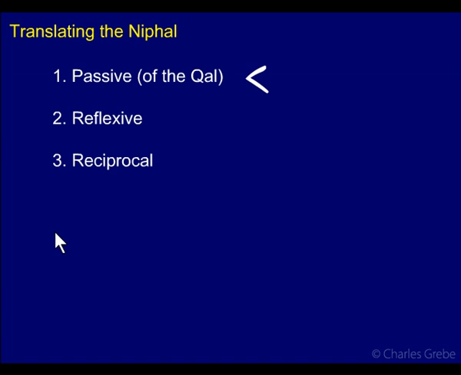Now just to review, active is where you have a subject acting on something else, some object. Passive is where the subject is being acted upon. So if a verb exists in the Qal as an active, then the Niphal will usually be its passive.